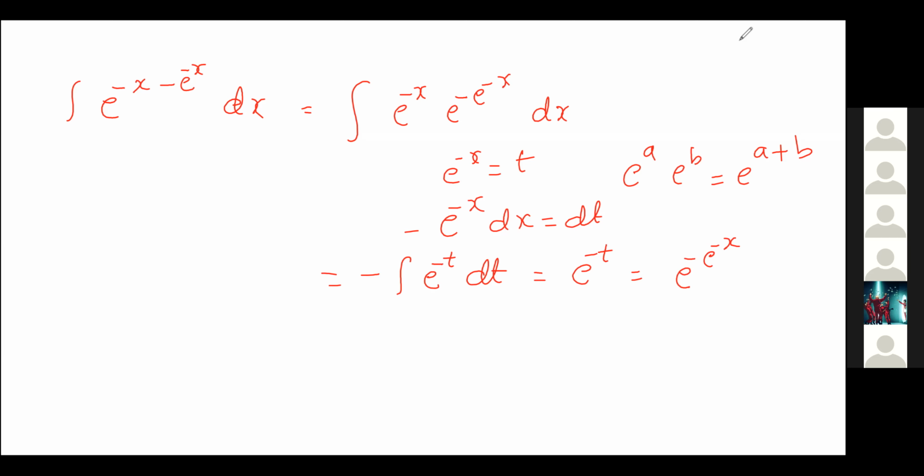So just remember this: in case limit values are there, we have to change the limits also. Sir, in the integral they didn't give limits, but inside they mention minus infinity.